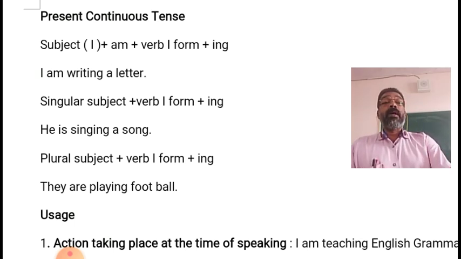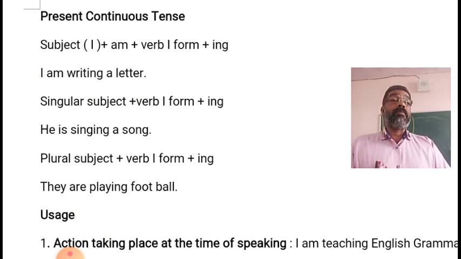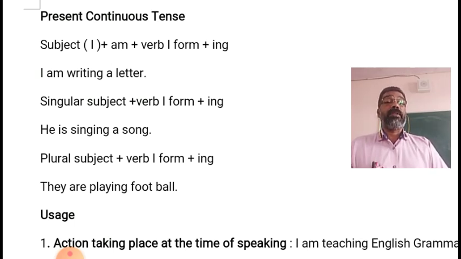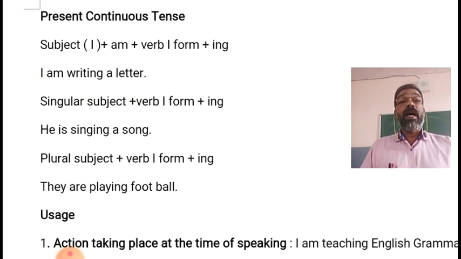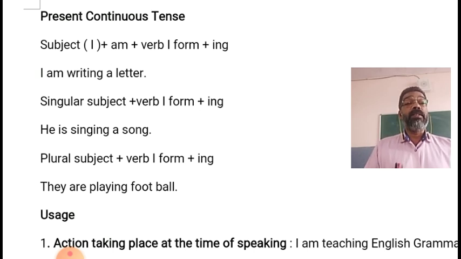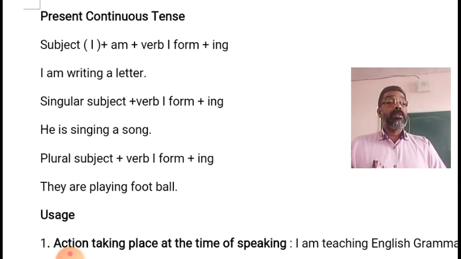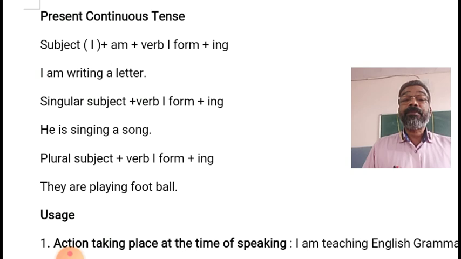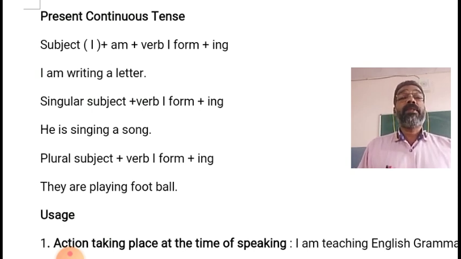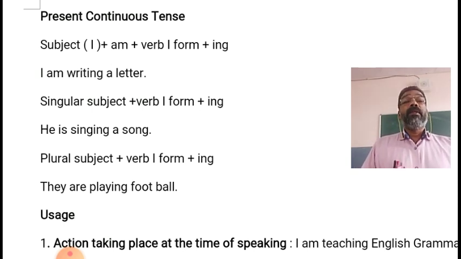So, am writing is simple as present continuous tense. Am writing is present continuous tense. Am is the auxiliary verb and writing is the ing form of the main verb. So, am plus ing form of the verb shows that the tense is present continuous.